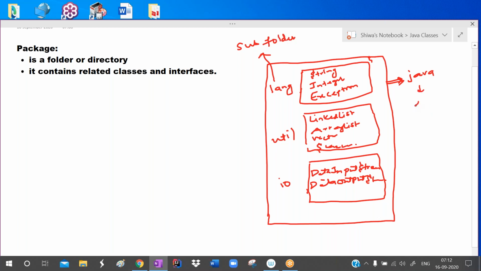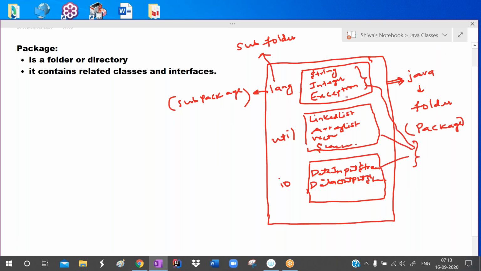Java is a folder, which I am calling a package, and this lang subfolder I am calling a sub package. In that package, what are there? Classes and interfaces are there. Like this, several classes and several interfaces are in the package.